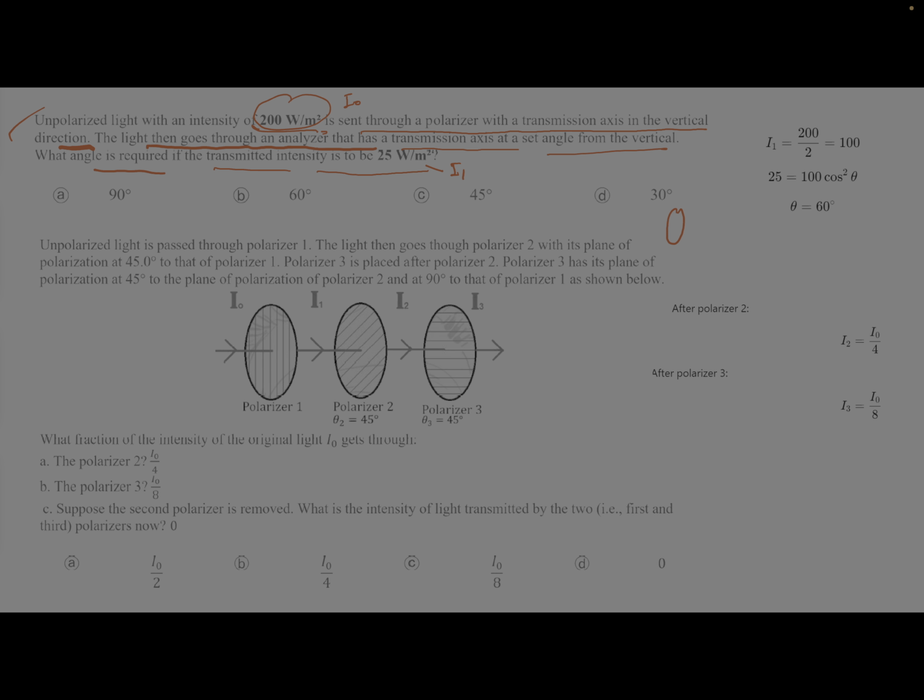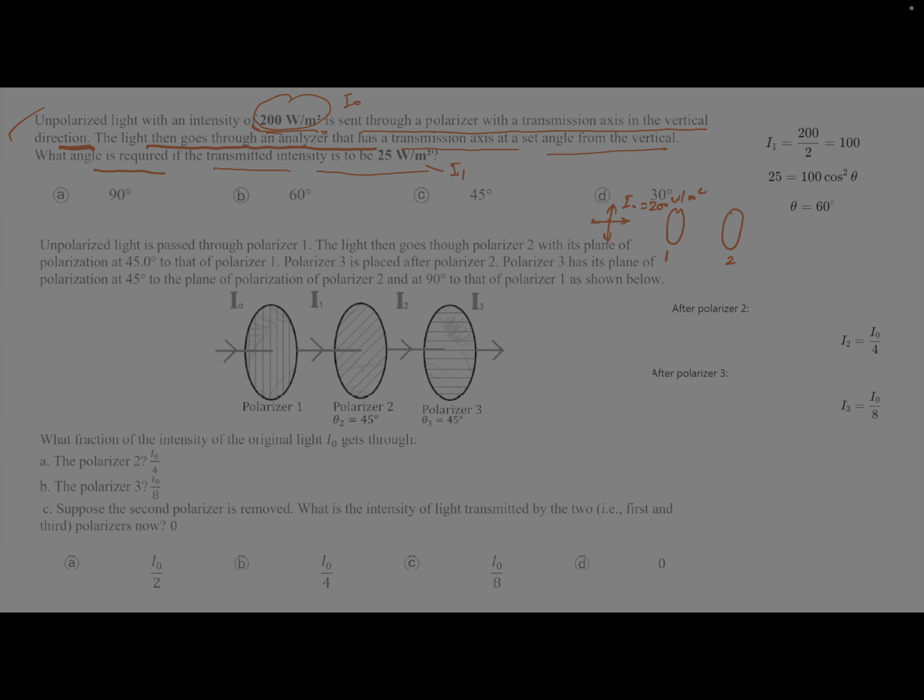You just draw the figure first, two polarizers, okay? This is your unpolarized light. So for unpolarized light, they have given you the intensity I0 equal to 200 watt per meter square. This is your first polarizer, this is second polarizer. So for the second polarizer, they are talking about the light then goes to the analyzer.